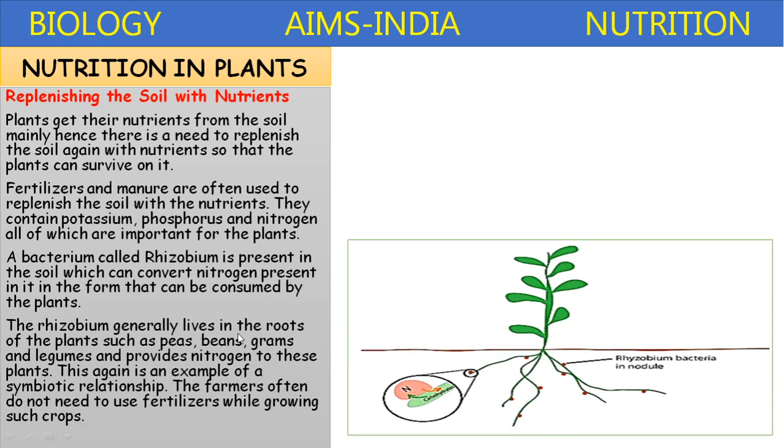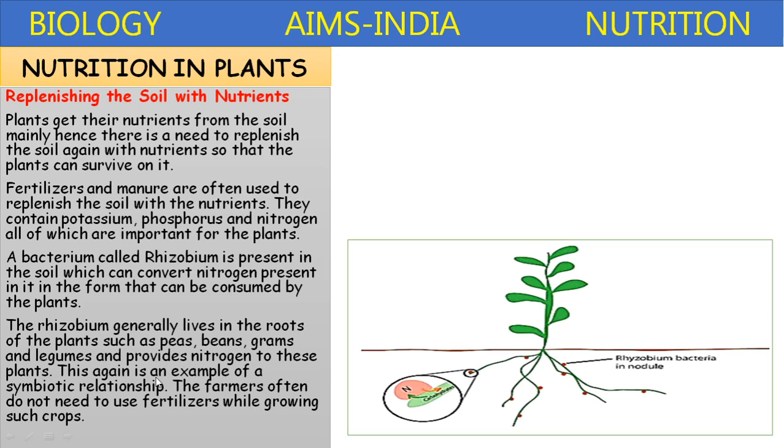The rhizobium generally lives in the roots of plants such as peas, beans, gram and legumes. In Leguminosae or Fabaceae family plants, this rhizobium bacteria is present and provides nitrogen to these plants.